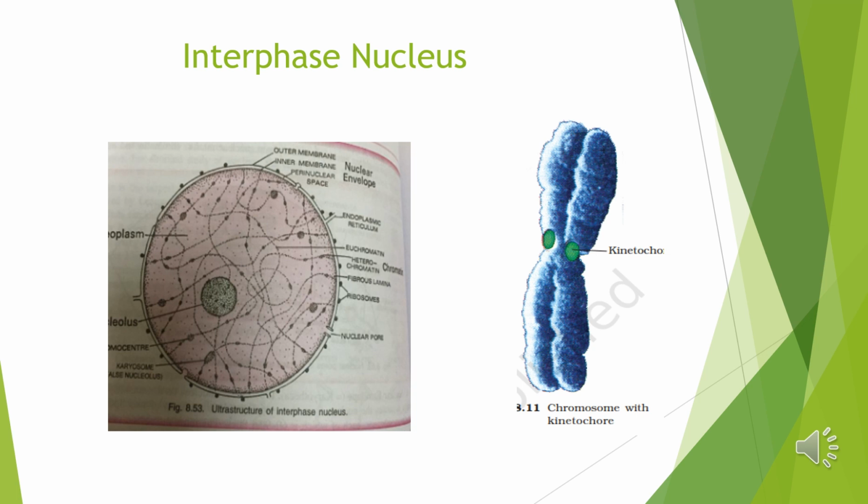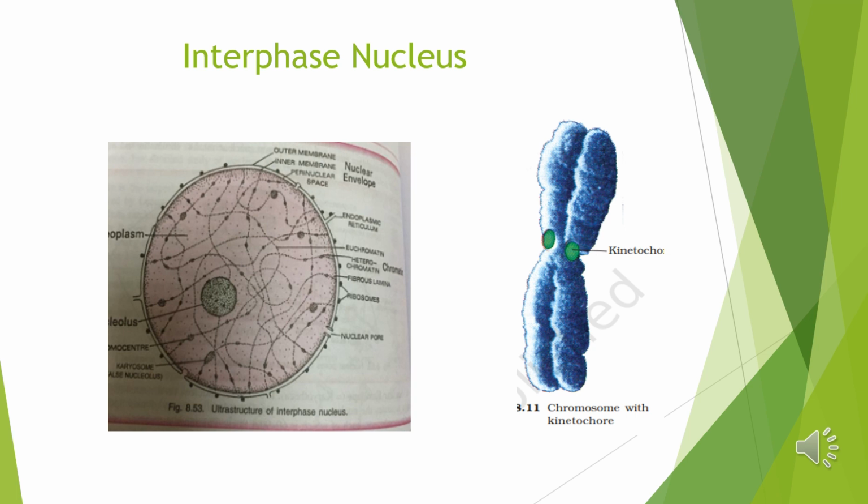Some non-histone proteins and also RNA are present there. A single human cell has approximately 2-meter long thread of DNA distributed along its 46 chromosomes. It means the chromosomes are highly coiled in the form of solenoid. You will study the detailed structure of chromosome packing in the next class.